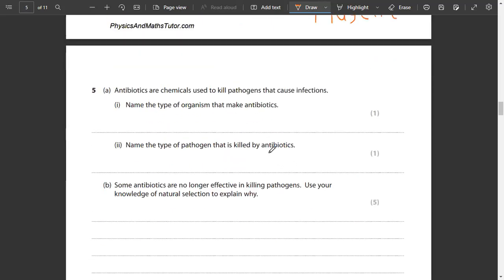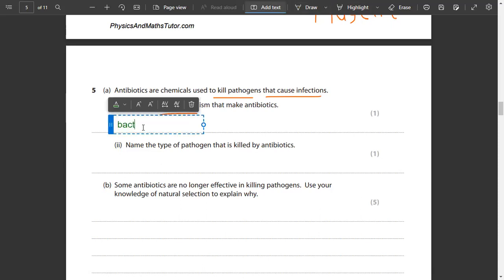Antibiotics are chemicals used to kill pathogens that cause infections. Name the type of organism that makes antibiotics. We have to name one organism that is used to make antibiotics. Now remember, we have bad bacteria, but we also have good bacteria. So bacteria and fungi can both be used to make antibiotics.